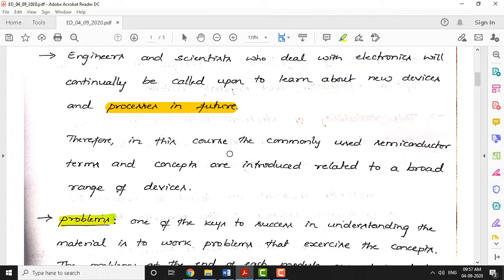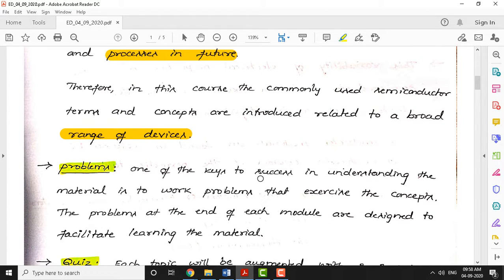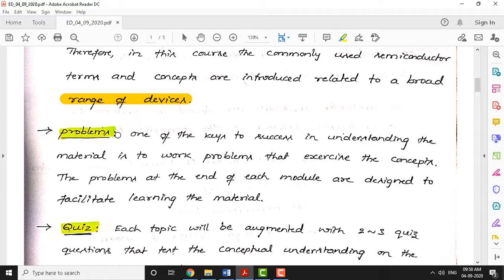This electronic device course helps you to understand the concepts of semiconductors and various terms associated with semiconductors related to a broad range of devices. We are not going to cover only one or two devices, we will be covering a wide range of devices. Next thing is going to be the problems. This subject involves both the theoretical aspects and the problems.